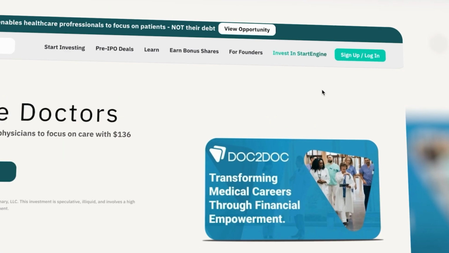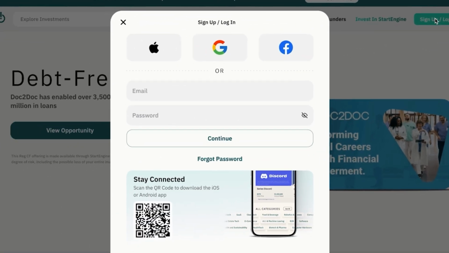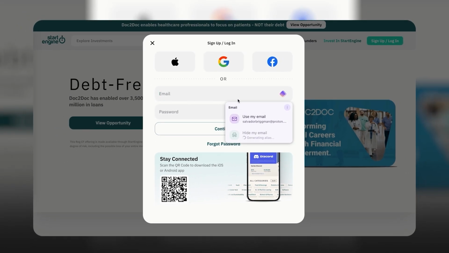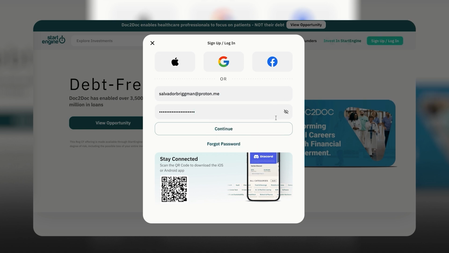So let's dive into this a little bit. First of all, you're going to go to the upper right-hand corner and you're going to click sign up or log in. And you can log in via Apple, Google, or Facebook. And you can also log in via other tools. One of the tools I've been using a lot more recently is called Proton Mail. And if you want to, you can use that as a tool to be able to have a Proton pass and fill in that information here this way. So I'm going to use Proton. We're going to fill in this password. Also, if you want to, you can use Facebook, like I mentioned, or Google.